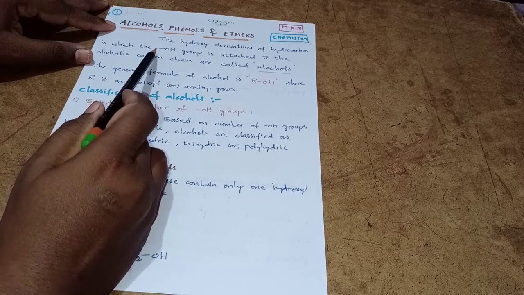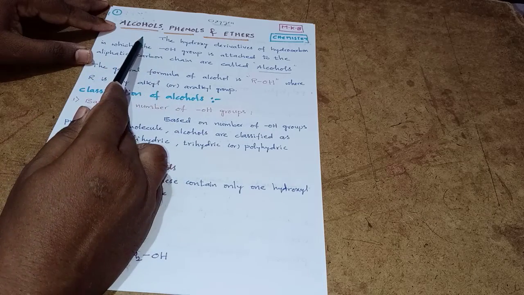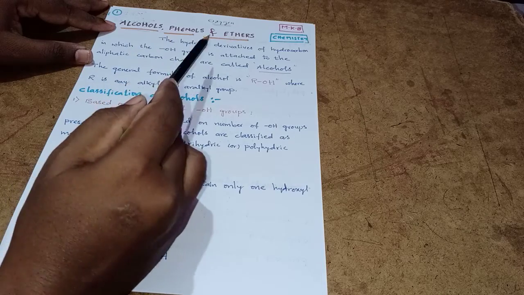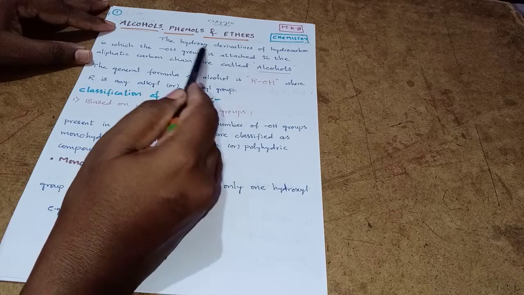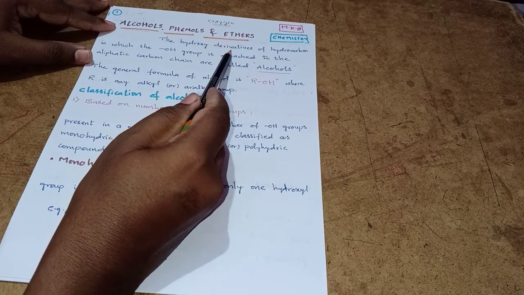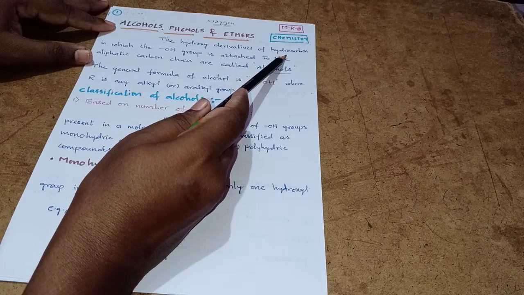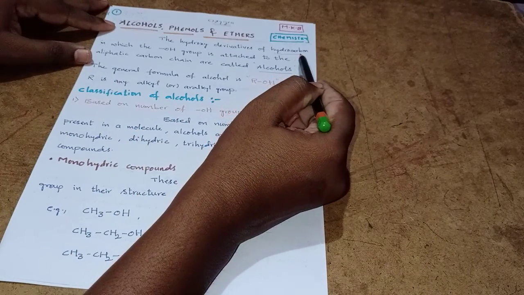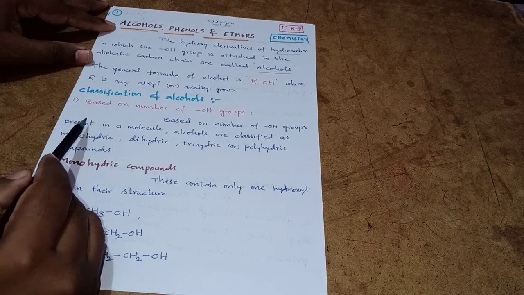Now what are these alcohols? What is the definition for alcohols? How do we get alcohols? Alcohols are the hydroxy derivatives of hydrocarbon. Usually the hydrocarbon we consider is an alkane.